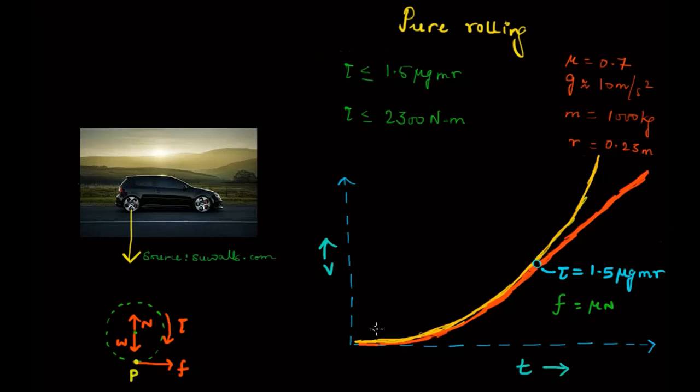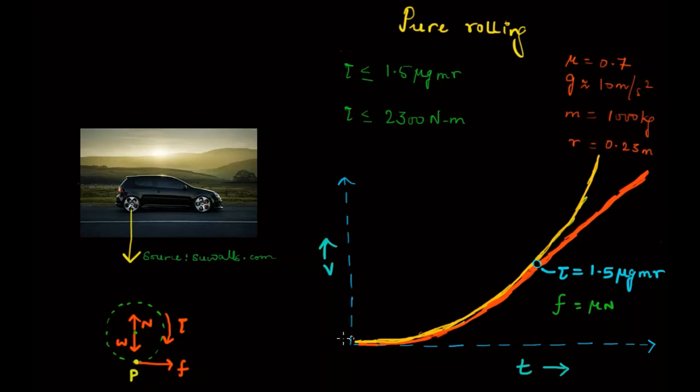So let's visualize this in a better way with the help of a graph. Let's say this yellow line on this graph is the velocity of this point P in the backward direction because of the rotational motion, and this blue line is the velocity of this point P because of the force of friction in the linear motion. And we know that both these velocities are opposite to each other. So till the point of no slipping, both these velocities cancel each other, so that this point P remains